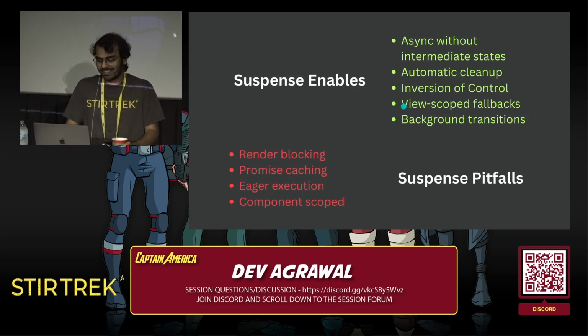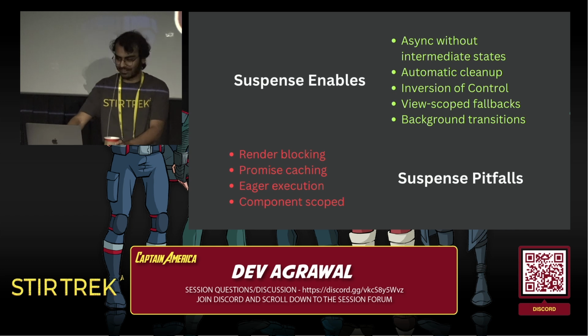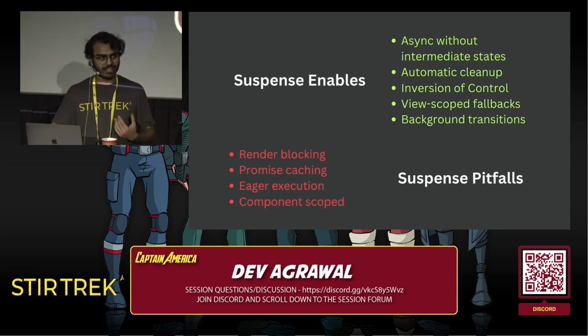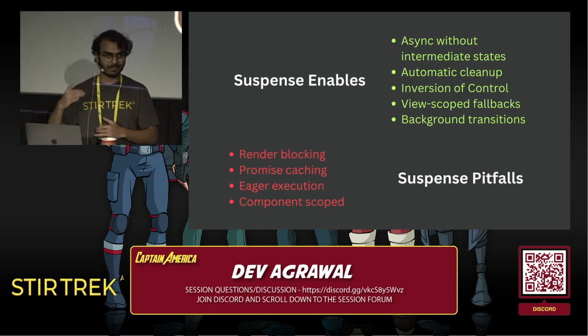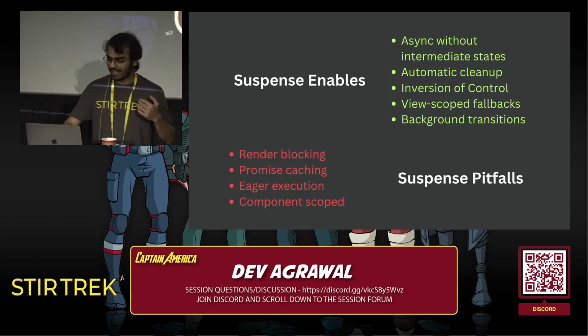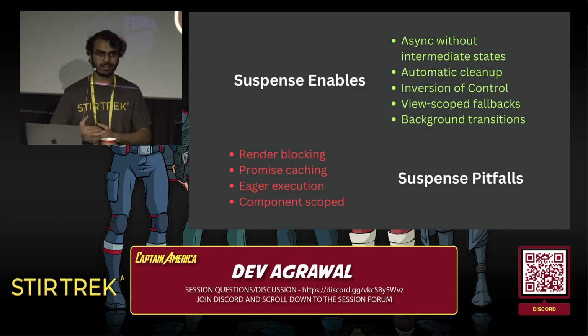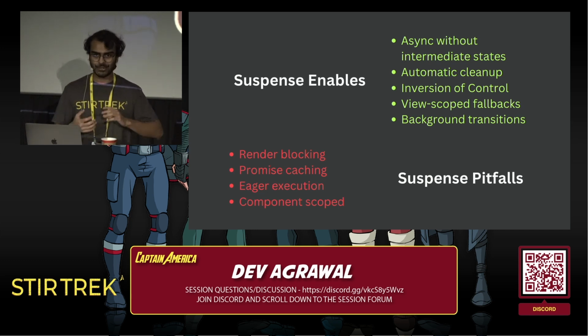That said, this model comes with some challenges that we have to keep in mind. It's render blocking. What that means is as soon as we try to access some asynchronous state using that use hook, it's going to suspend that component. It's going to suspend rendering it, and it's only going to try to re-render it from the top once the async resolves. This means if you have another fetch right below it, it's not going to execute until the one above it is complete. So you get a lot of intentional waterfalls.